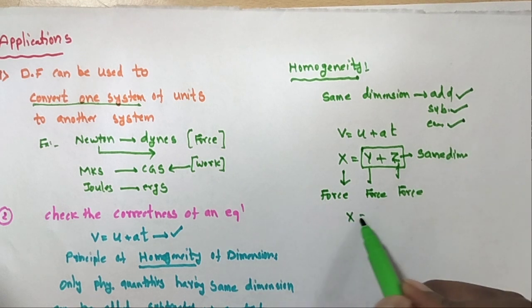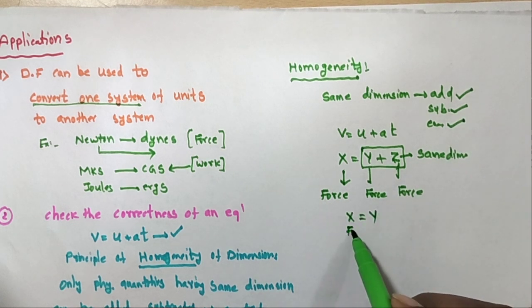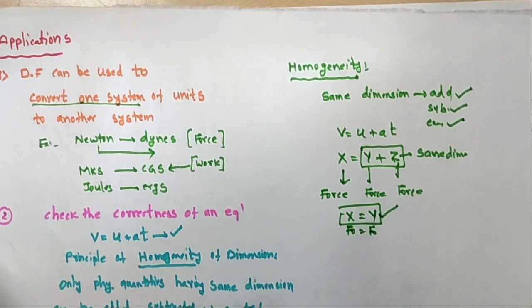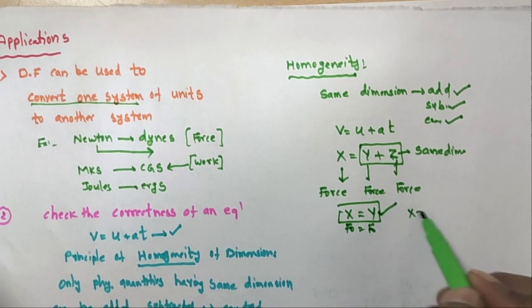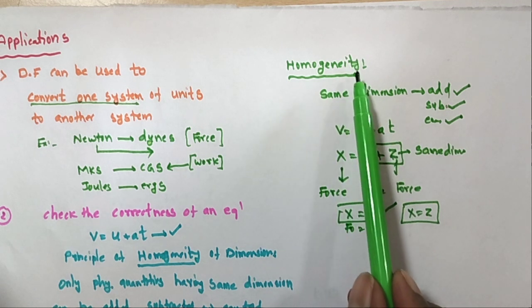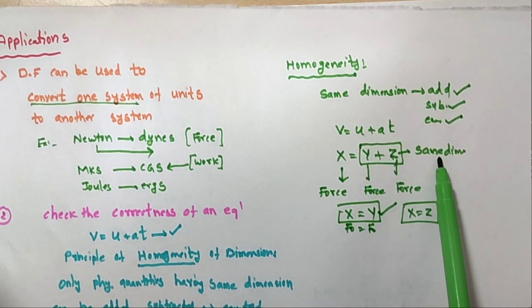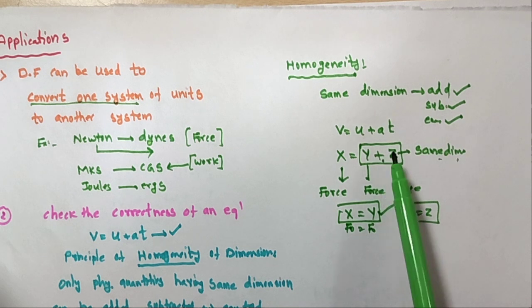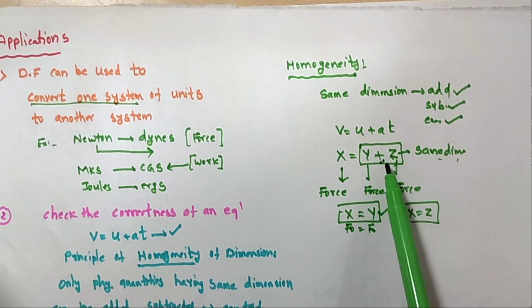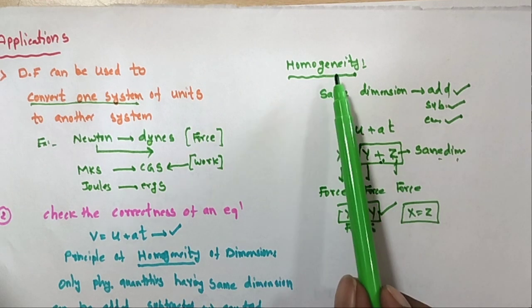Suppose x is equal to y. This is also a force, and this is also a force. The two are equal, this is the equating. And x is equal to z. So this is called homogeneity. So homogeneity means the same dimensions will be added or subtracted or equated. This is very important. The number of formulas depends on the homogeneity.